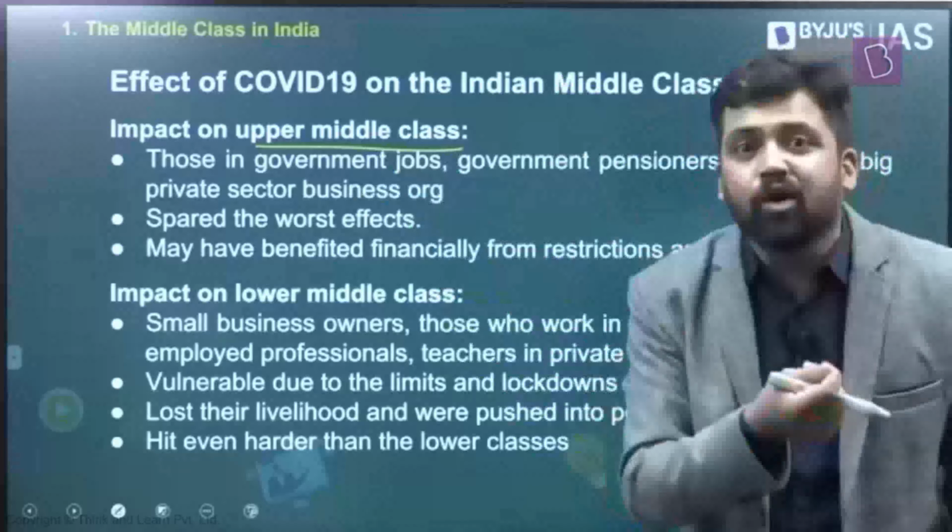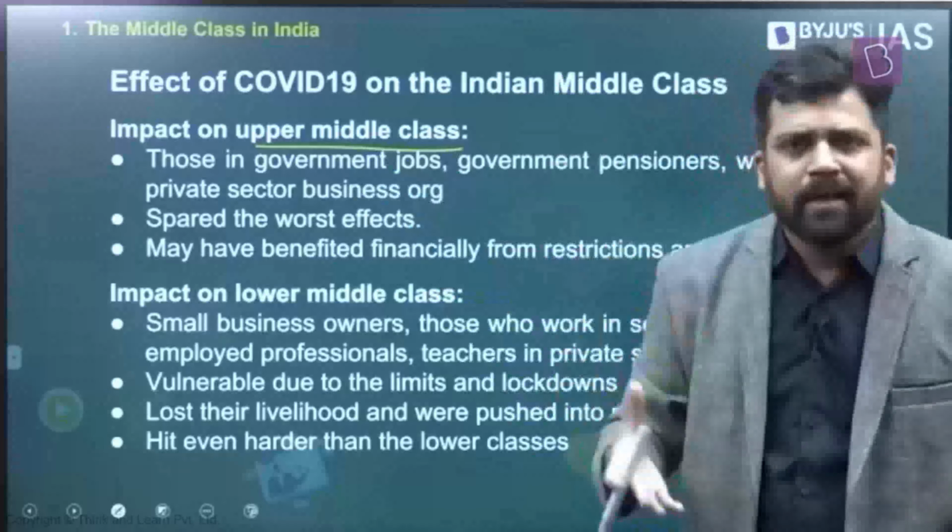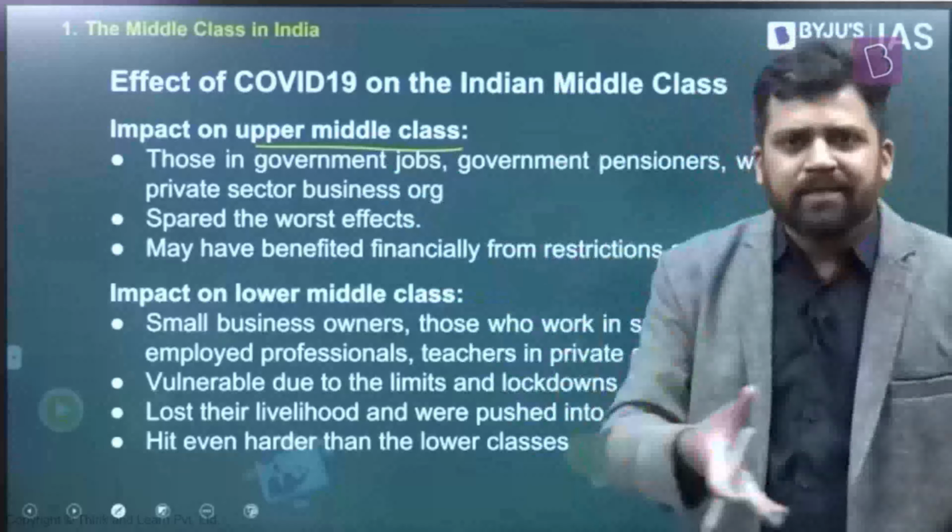But do you think those who are earning $10 and those who are earning $100 are equal? No. $10 is like 1/10 of $100, right? So within middle class also, you have classification. Some will be upper middle class, some will be middle class, and some will be lower middle class.